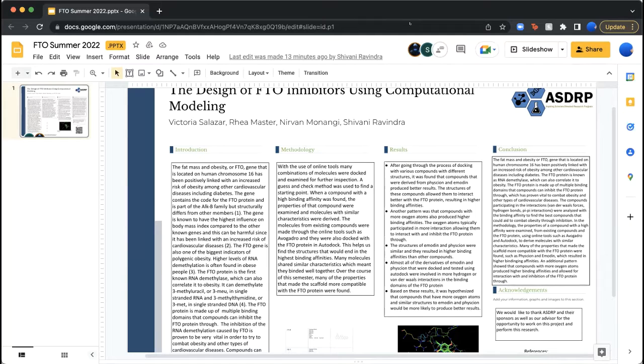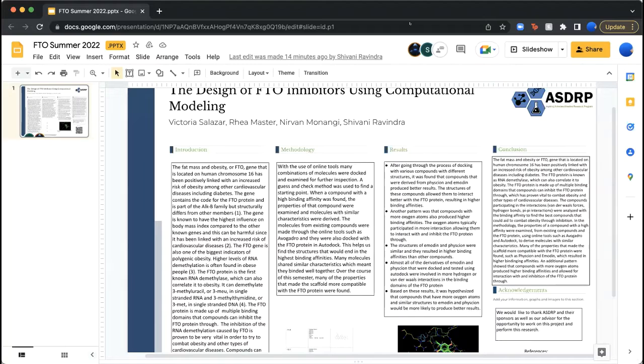The fat mass and obesity or FTO gene that is located on human chromosome 16 has been positively linked with an increased risk of obesity among other cardiovascular diseases. The FTO protein is known as an RNA demethylase, which can also correlate it to obesity. The FTO protein is made up of multiple binding domains through which compounds can inhibit the protein, which has been proven vital to combat obesity and other types of cardiovascular diseases. The compounds participating in the interactions were analyzed with the binding affinity to find the best compounds that could aid to combat obesity through inhibition.